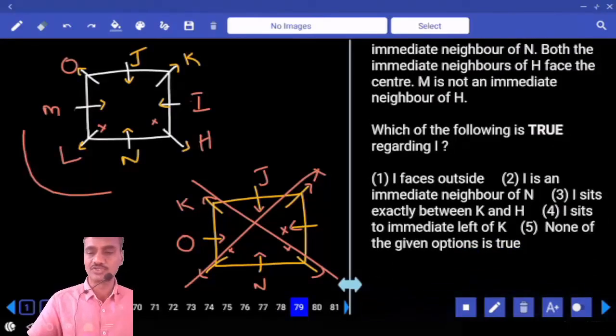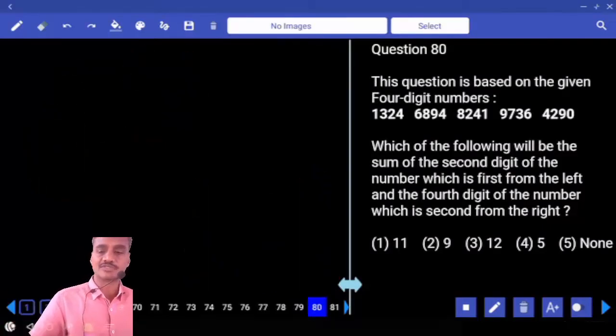And which of the following is true? I faces outside, true or false? And I is an immediate neighbor of N, false. I sits exactly between K and H. Yes. Choice 3.